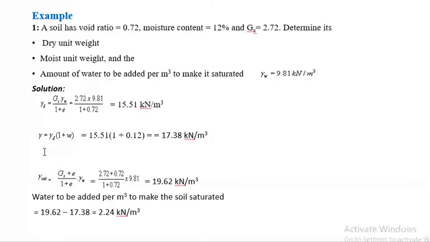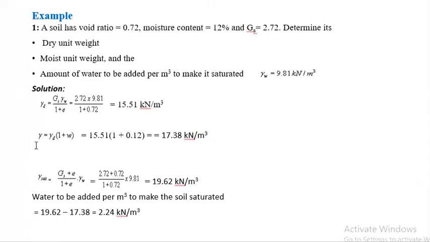And moist unit weight, the formula is gamma is equal to gamma d into 1 + w. Here we already have gamma d 15.51, and 1 + w is equal to 1 + 0.12, w is equal to 12%. So it will be 17.38 kilonewton per meter cube.